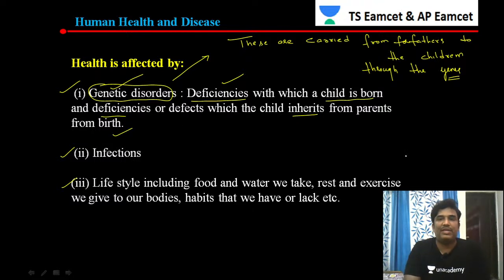So the child is getting inherited. Inherited means transmitted. The child got transmitted from the parents. The meaning of this term inherited is that it is getting transmitted.